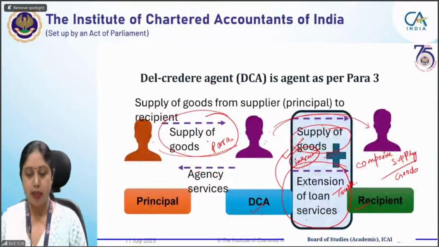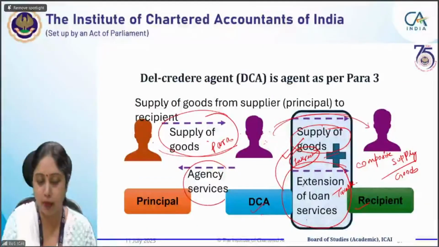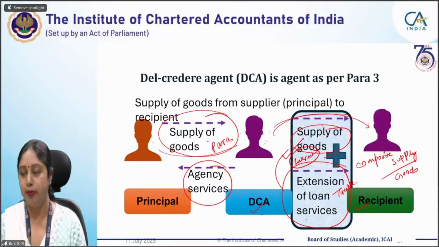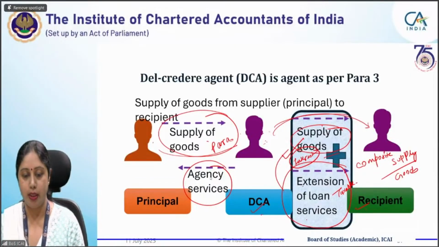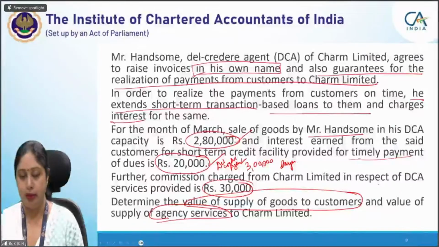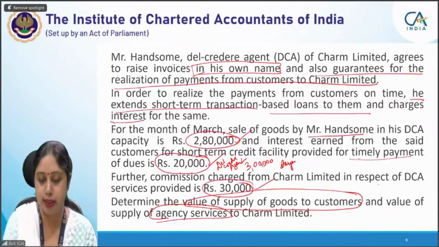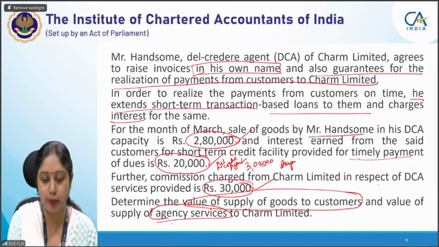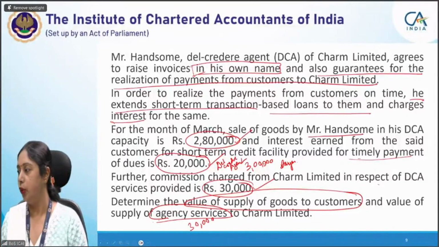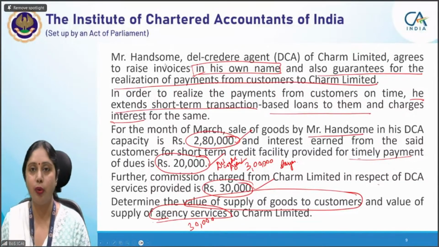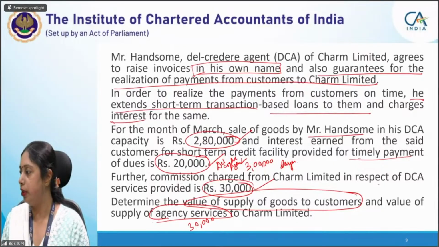For his agency commission, it will be simply taxed. Whatever amount he has received, that will become taxable. Okay. So this is the 30,000 rupees will be the agency commission. The value of supply of agency services will be 30,000. Entire amount will become taxed. Okay. So I hope this question is now clear to you all. Let me see if any doubt is there.